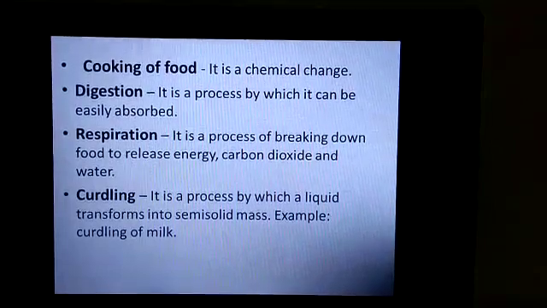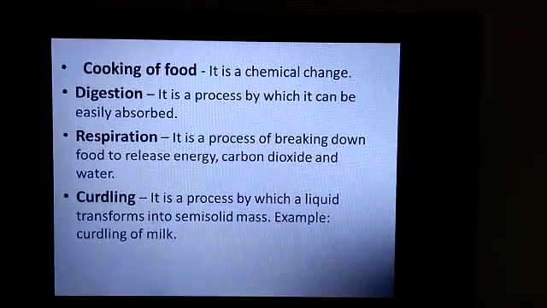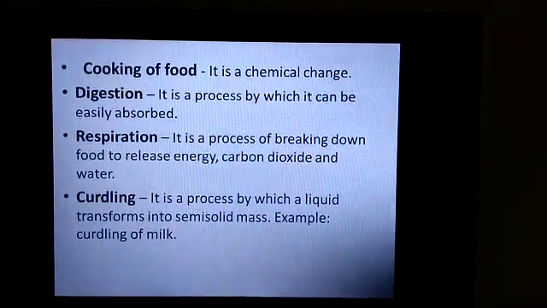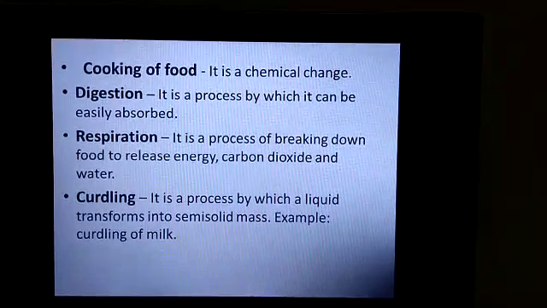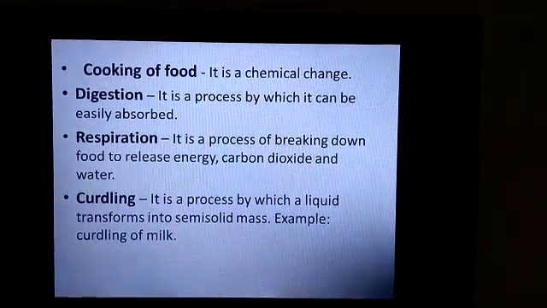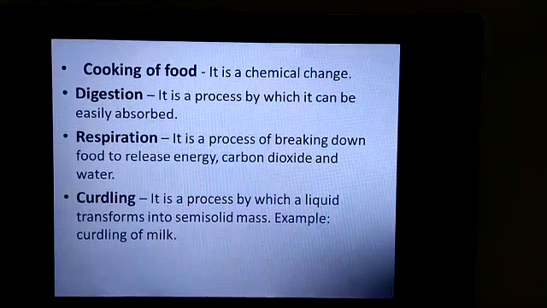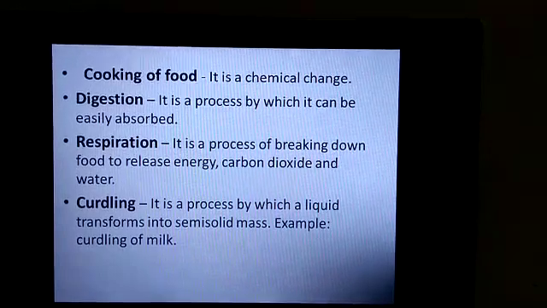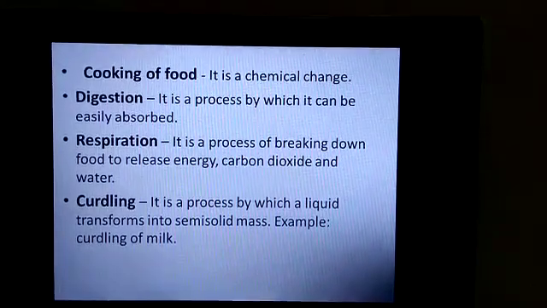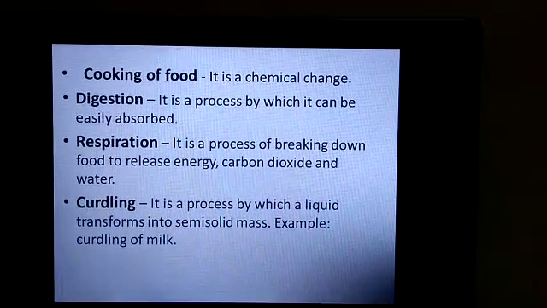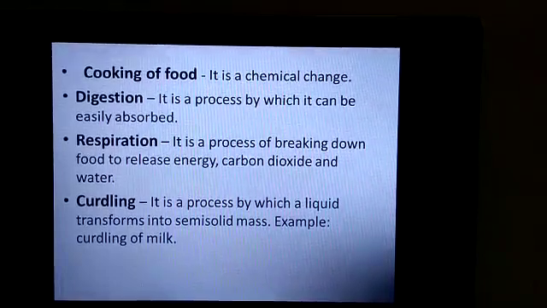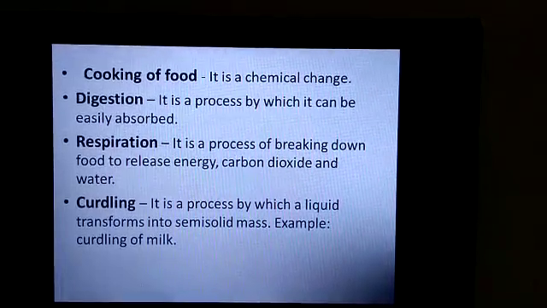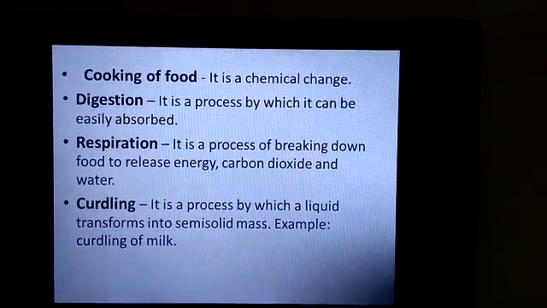Next is cooking of food. Cooking of food is a chemical change, and it can be desirable, it can be irreversible, and sometimes it's an endothermic change. The next is digestion. It is a process by which food can be easily absorbed, and it's a desirable, irreversible, and endothermic process.